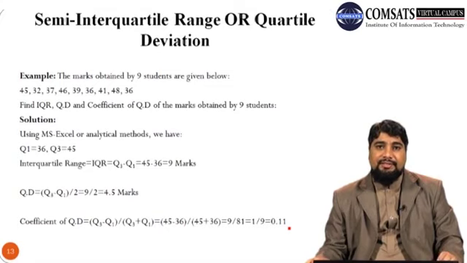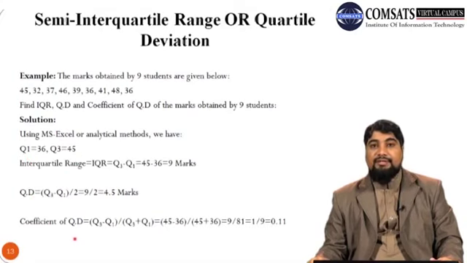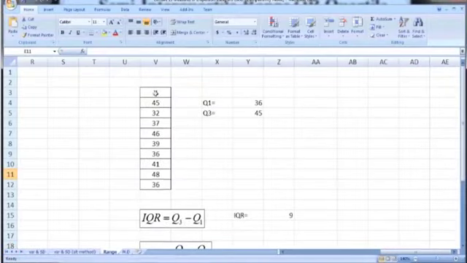So let us move to MS Excel in order to calculate these numbers: Q1, Q3, IQR, QD, and the coefficient of quartile deviation. Here is the same data set, which I have labeled as X. Marks obtained by 9 students: 45, 32, and it goes up to 36.